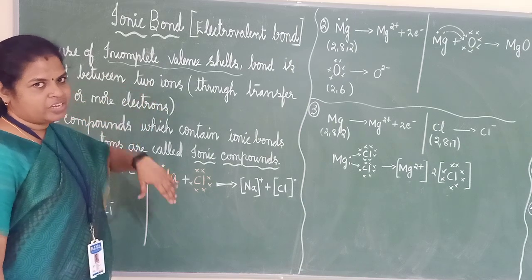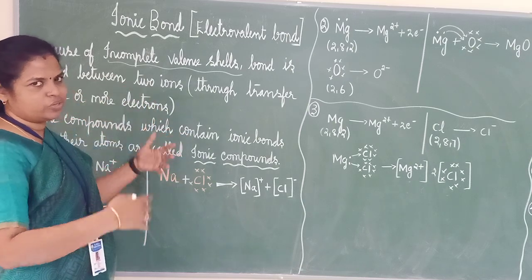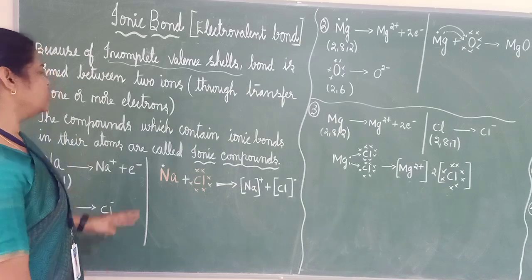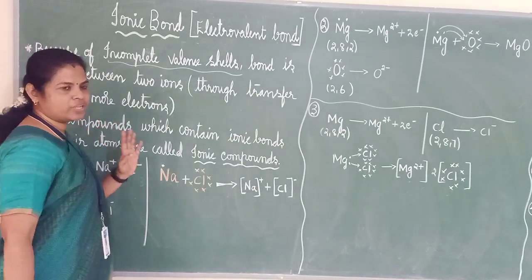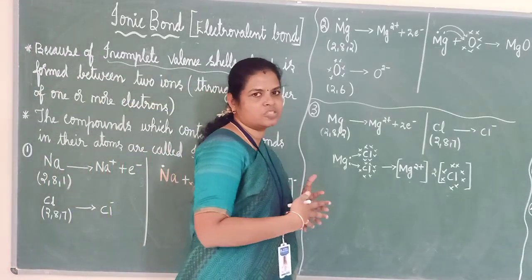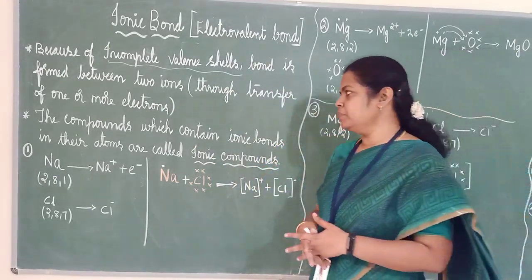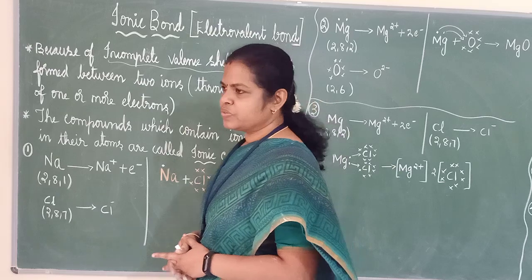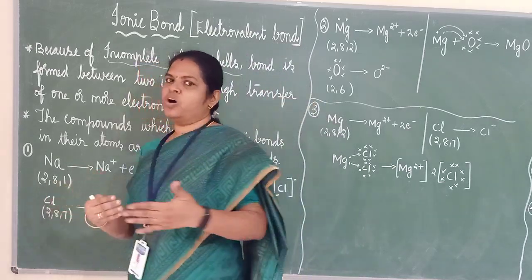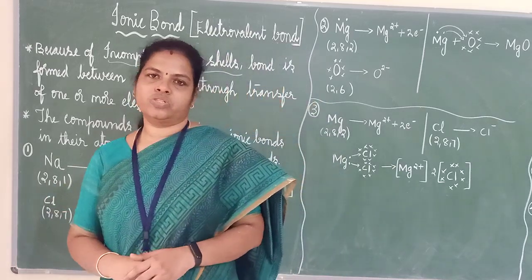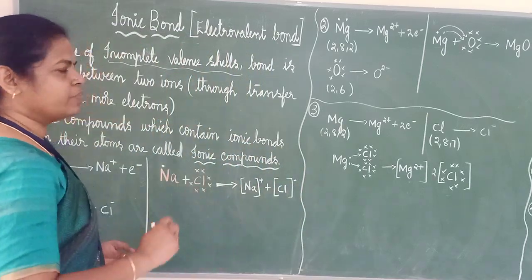Atom is different, ion is different. After getting together, they are called ions. So the transfer of 1 or more electrons takes place. That is called an ionic bond or electrovalent bond. The compounds formed by that bond are called ionic compounds. We'll see some examples.